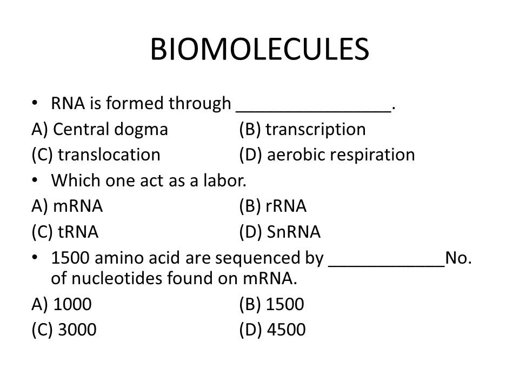Next, RNA is formed through central dogma, transcription, translation, or aerobic respiration. So central dogma is the word which comprises both these terms, transcription and translation. Here we have mentioned the word transcription. So RNA is formed through transcription, not through the complete process of central dogma. The right answer is B, transcription.